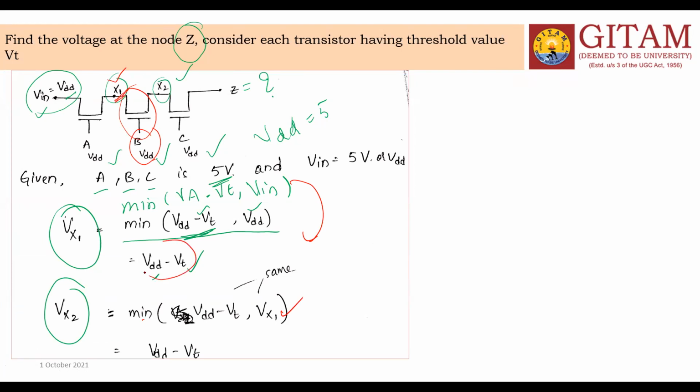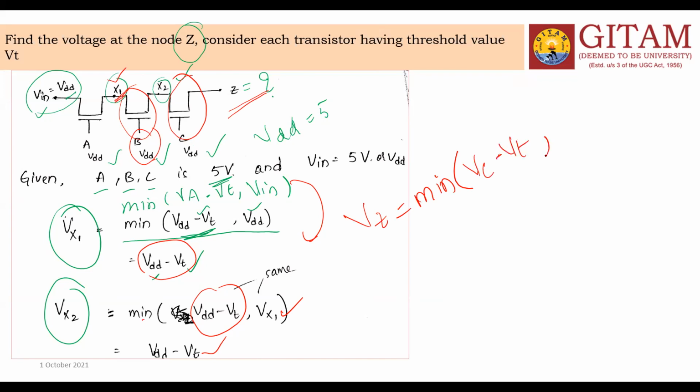VDD minus VTH. This is also VDD minus VTH. Both are the same, so I can take VDD minus VTH. Then the third one, I am talking about the third gate. When it comes to the third gate, VZ is equal to, what is the formula? Minimum of VC minus VTH, comma, VX2. This is the formula. What is the VX2? You got VDD minus VTH.